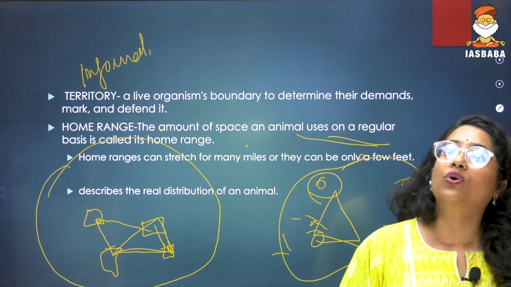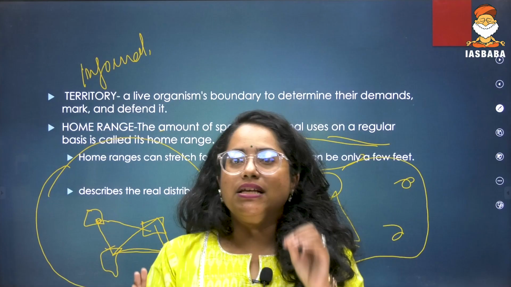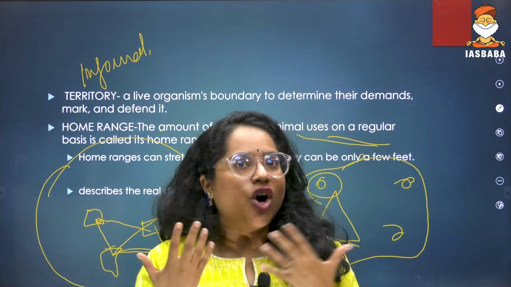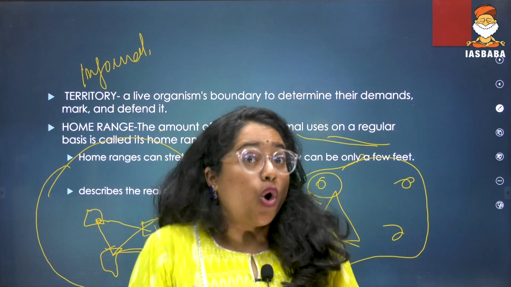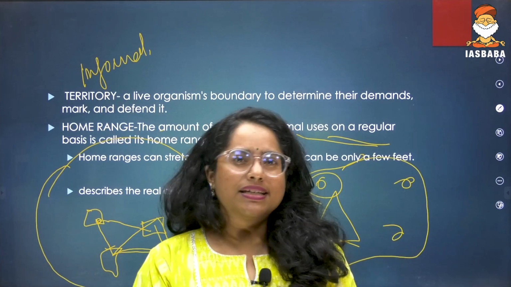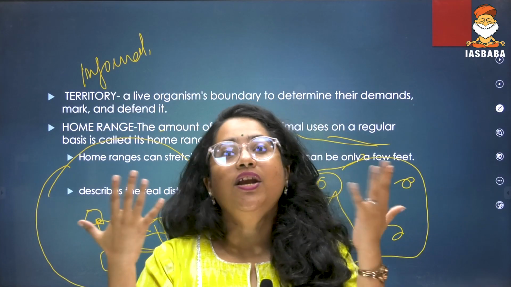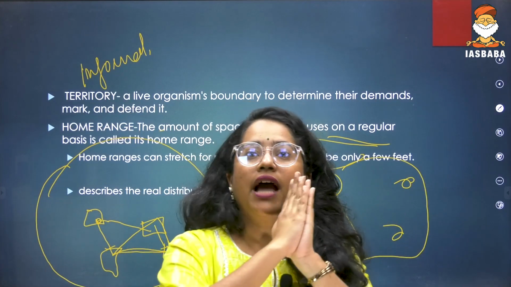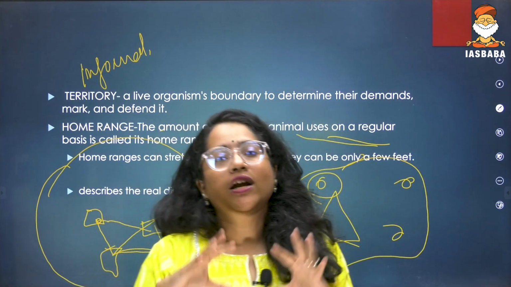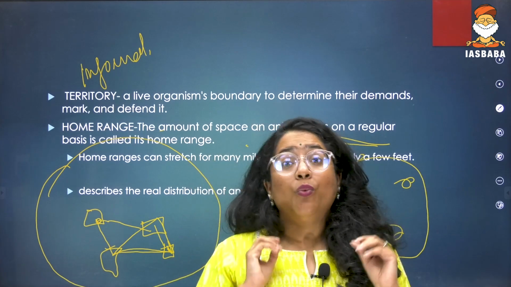And if I need to conserve an animal, if I need to actually ensure that the animal is getting proper food, proper shelter, etc., which concept do you think I should, as an ecologist, be taking more into concern? Is it habitat or home range? Territory it is not. Why? Because territory is an informal concept. But out of home range and habitat, which do you think will be more helpful for me to conserve a species? Yes, home range. Why?